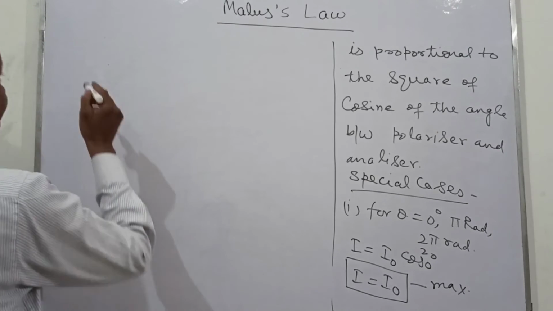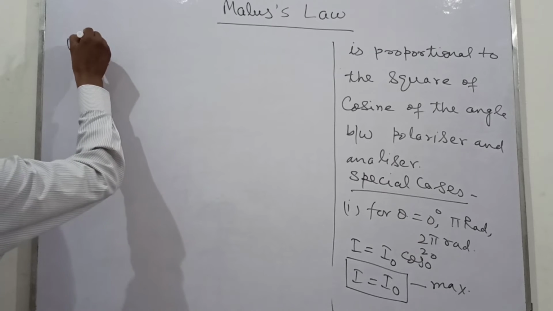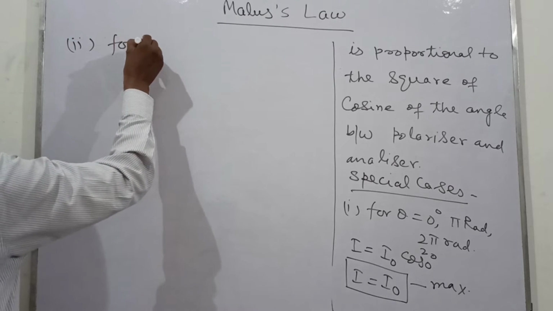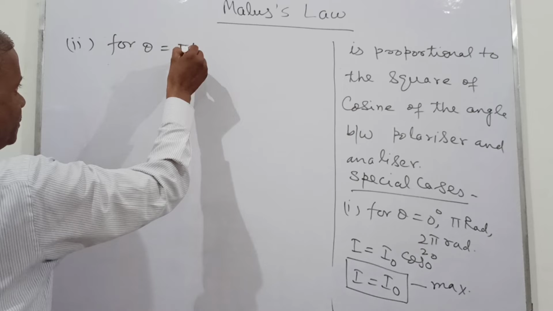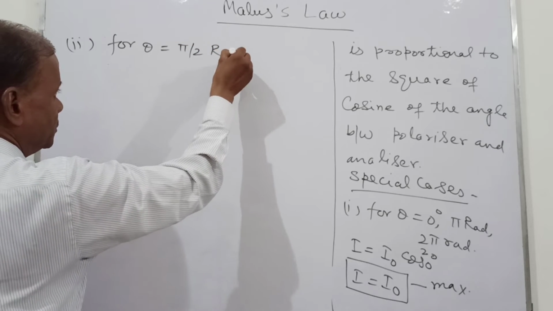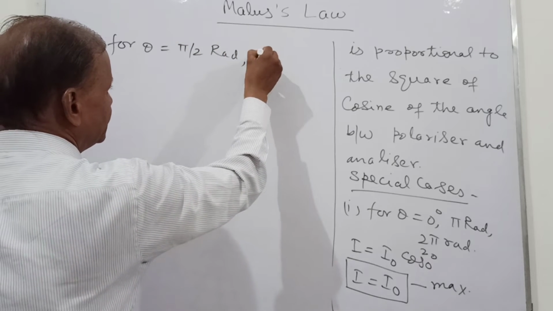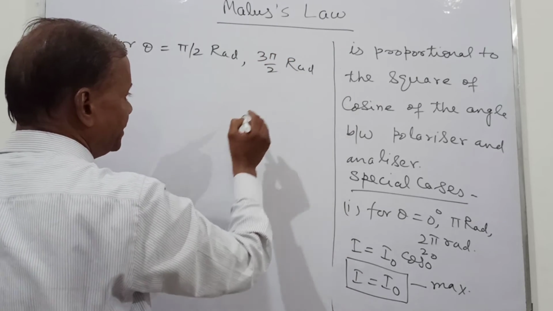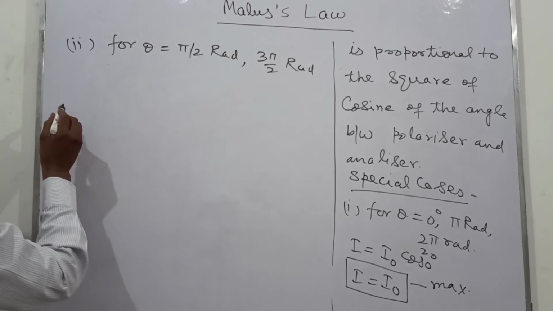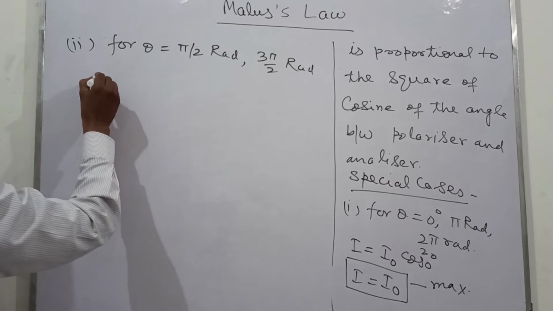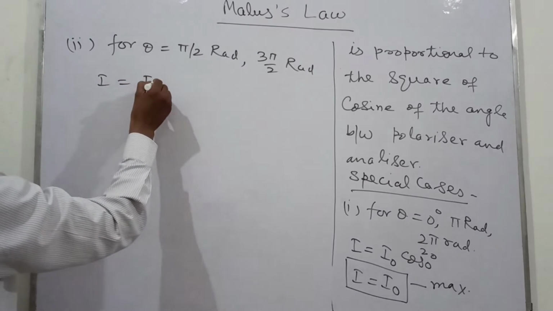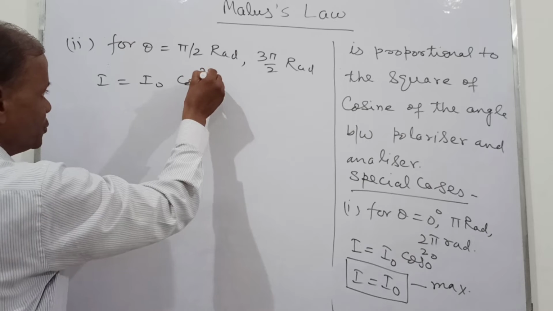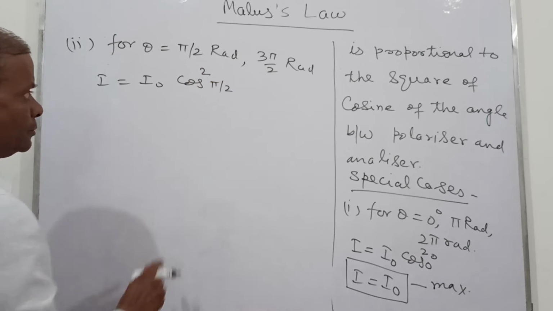And second, for theta equal to pi by 2 radian and 3 pi by 2 radian, I is equal to I naught cos square pi by 2.